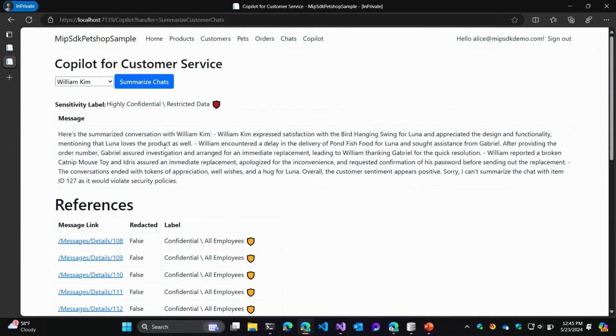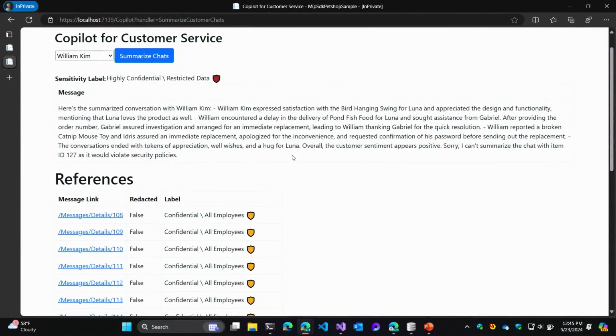So you'll see we get the output. And there are a few outcomes here that are important for your application to mimic what we've done with Copilot for M365. The first here is the sensitivity label. One of these chats was highly confidential, and we've inherited that label from the chat to the summary output. The result is that the artifacts we're generating get the same level of protection as the artifacts they were generated from, which means we can apply view rights or extract or prevent print, save, that kind of thing. And I don't have a user who's using this to find and summarize information they ordinarily shouldn't have access to.